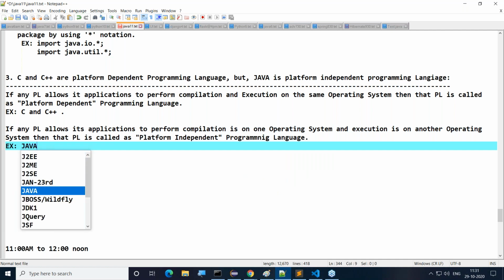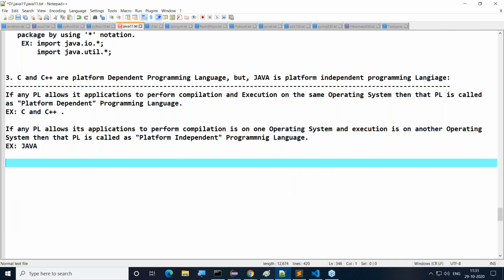As all of you observe this clearly, if any programming language allows its applications to perform compilation on one operating system and execution on another operating system, then that programming language is called as platform independent programming language. That's it. Example is Java. But here my question is how Java is a platform independent programming language. How can you say Java is a platform independent programming language?